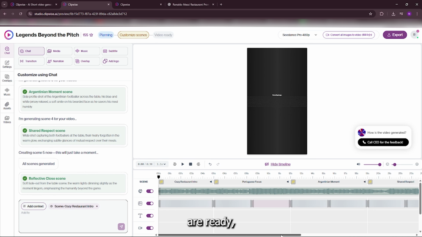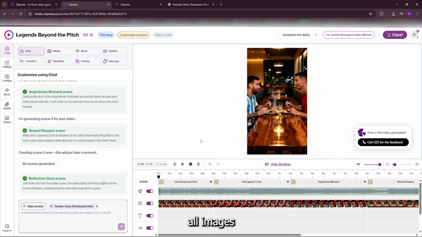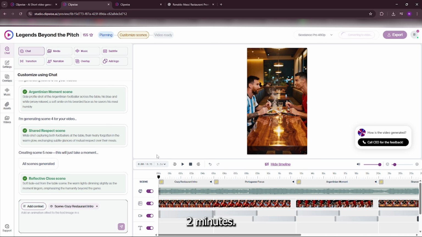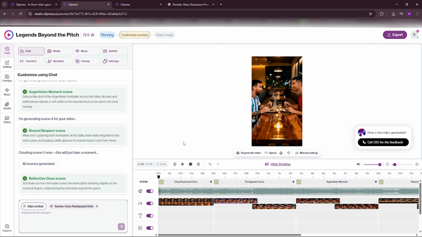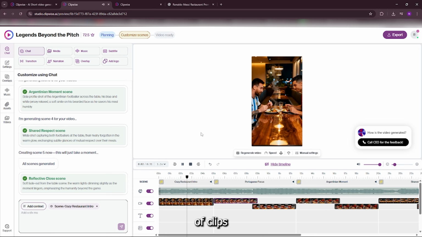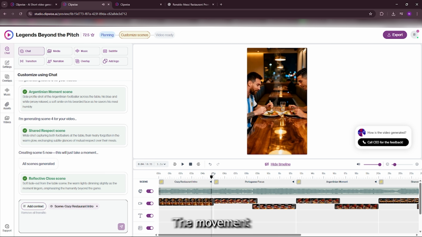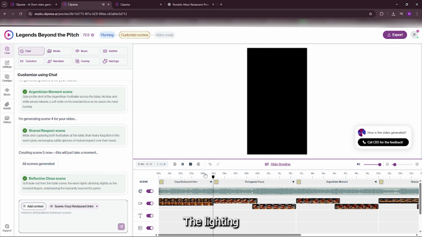Now that all the scenes are ready, I can click Convert All Images to Videos. This usually takes 1 or 2 minutes. Alright, it's done. Let's check the videos. These are the exact type of clips people upload as reels and shorts and get millions of views. The movement looks natural. The lighting is cinematic.